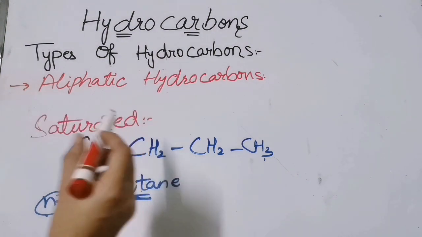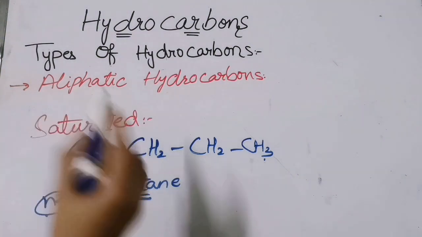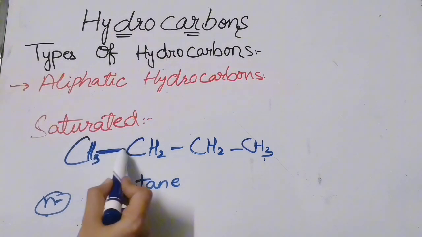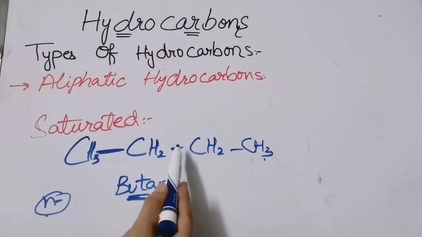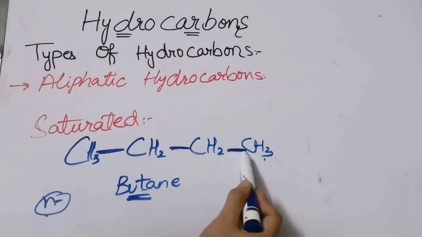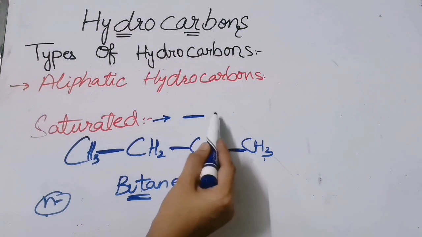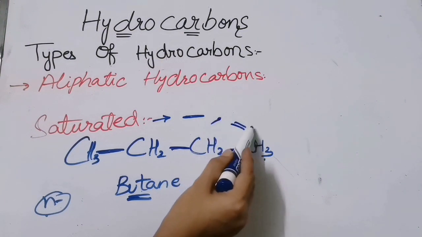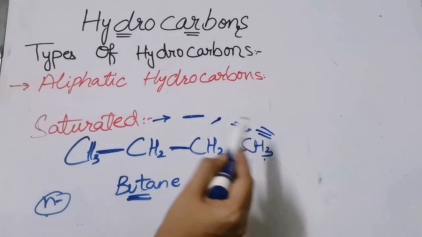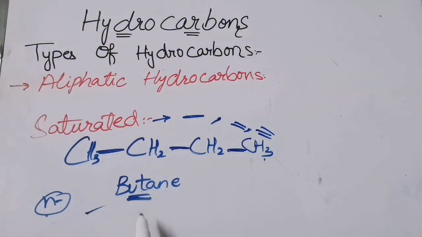Now, saturated hydrocarbons are those hydrocarbons in which carbon atoms are bonded together by single bonds. I already told you that saturated means that they all will be having single bonds and unsaturated means that they will have double or triple bonds. So, this is a saturated hydrocarbon. Now let us see the example of an unsaturated hydrocarbon.